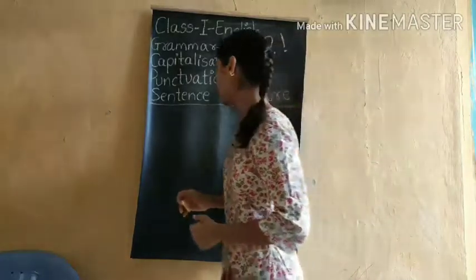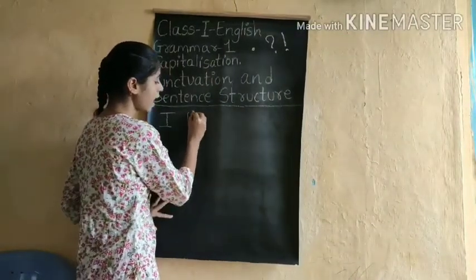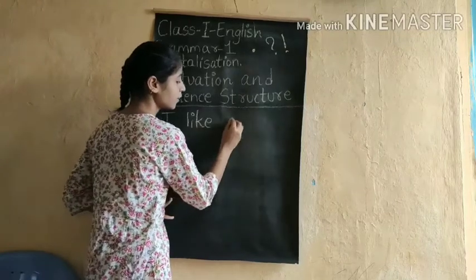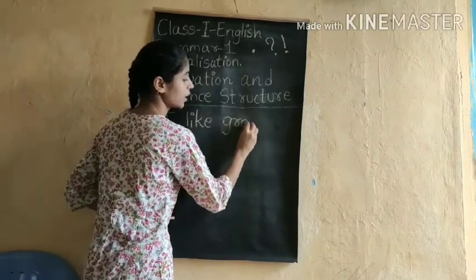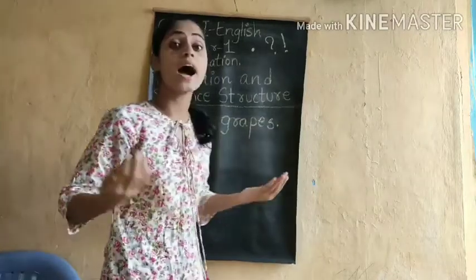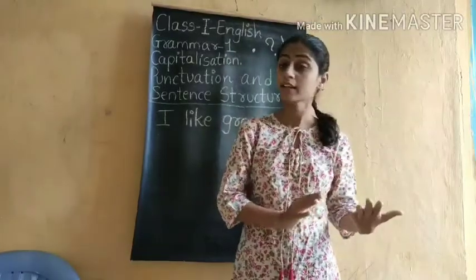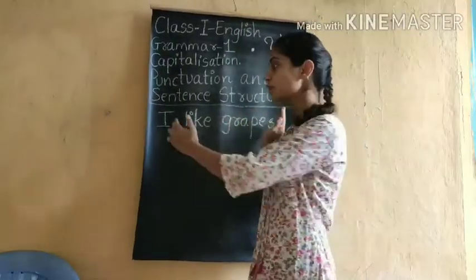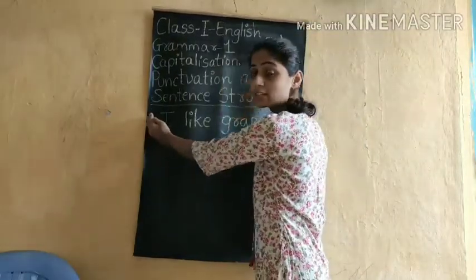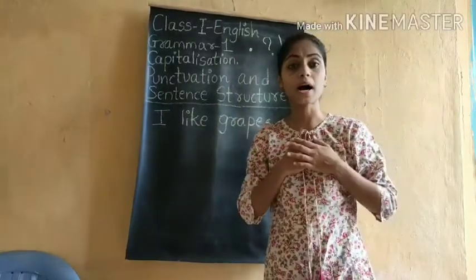For example, if I tell you, "I like grapes." Here I have written a fruit called grapes which I like. That means I am telling you something about my liking, that I like grapes. So this makes a complete sentence because this sentence is telling you something about me.